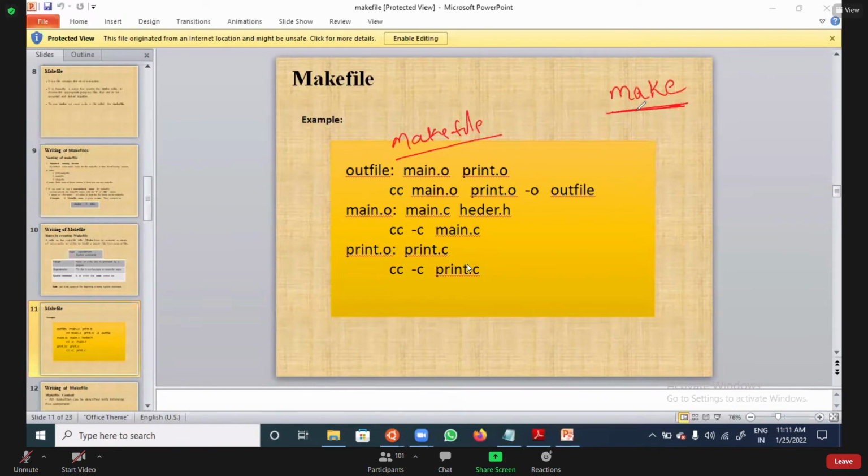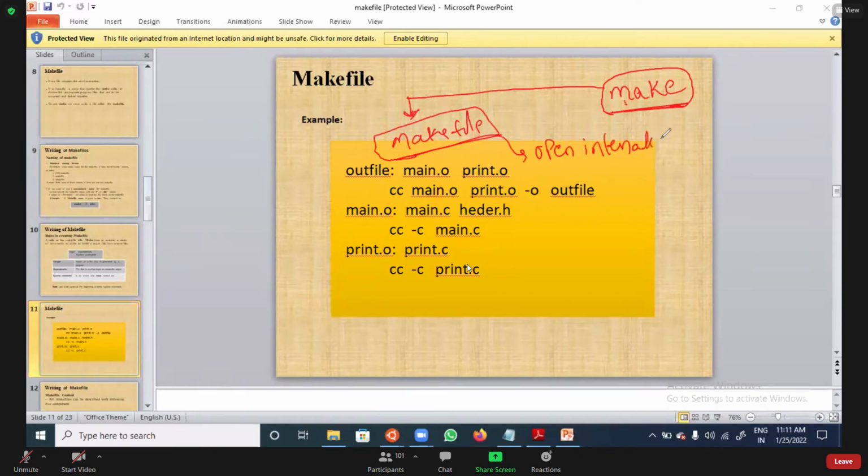Am I clear? Now if you observe, whenever you give make as a command for compilation, internally it is going to search for the file called Makefile in our present directory. If it is there, it will open it internally.